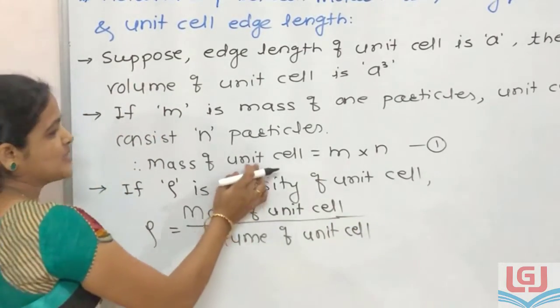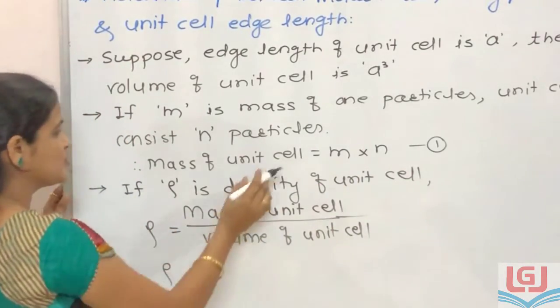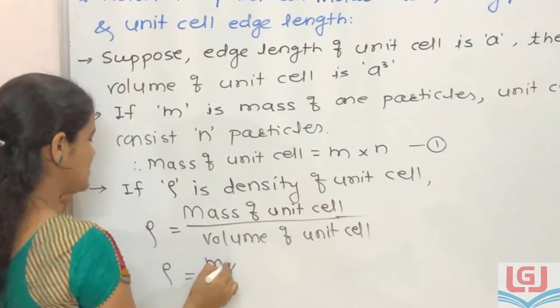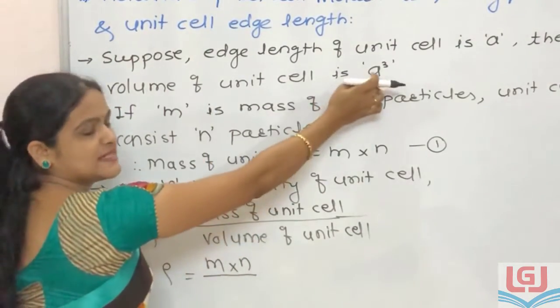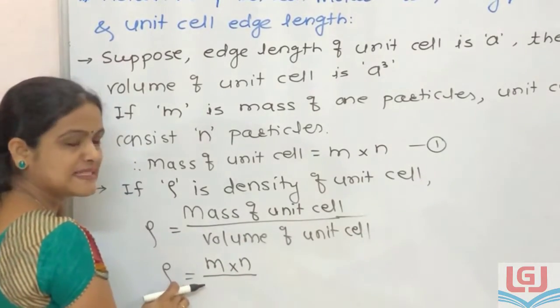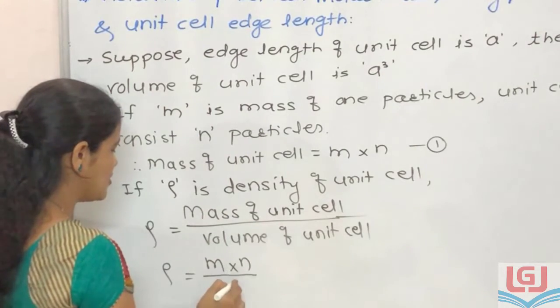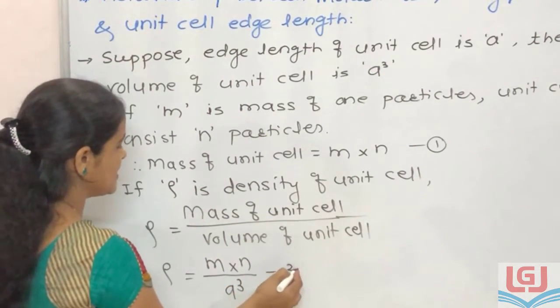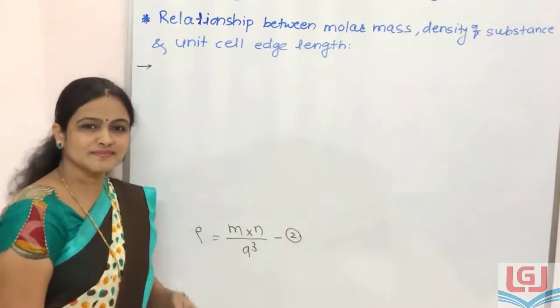We know that mass of unit cell is m into n. Therefore, rho is equal to m into n divided by volume of unit cell, a cube. It is equation number 2.